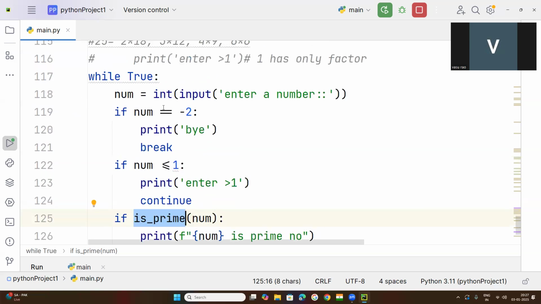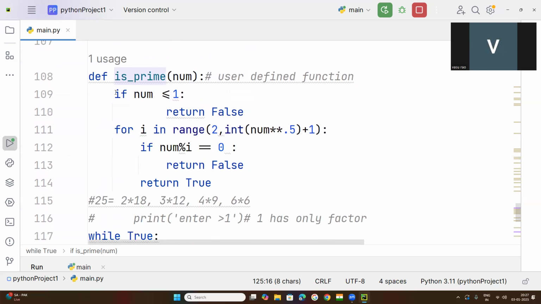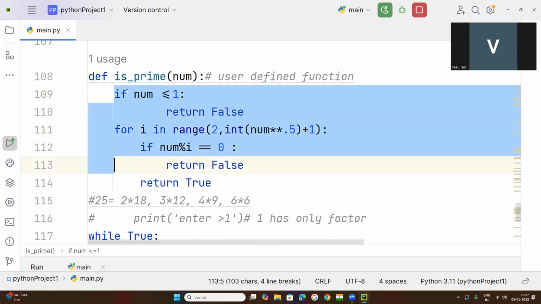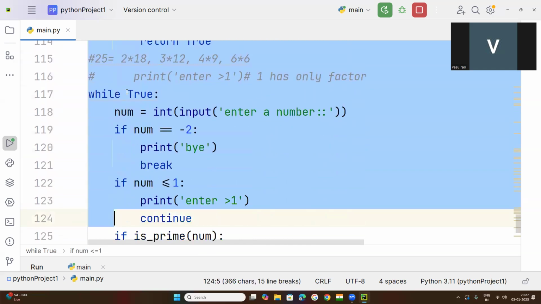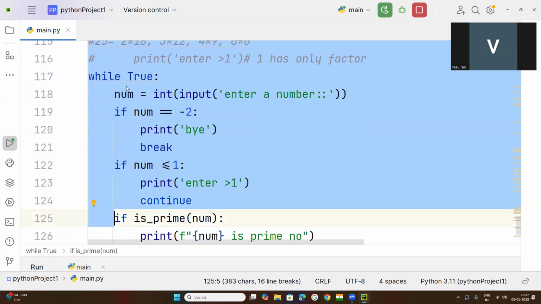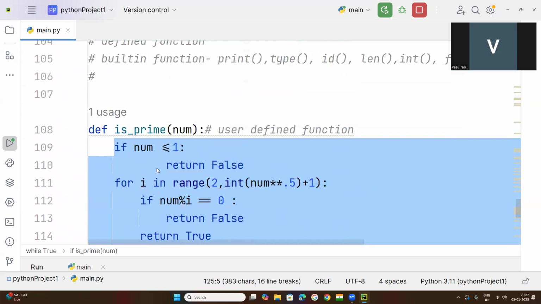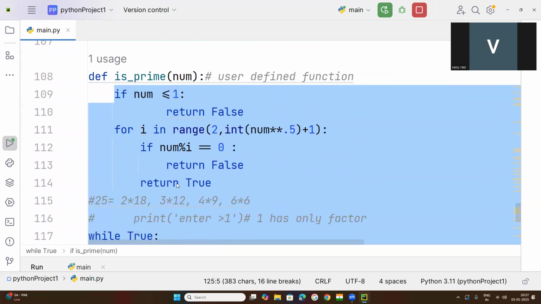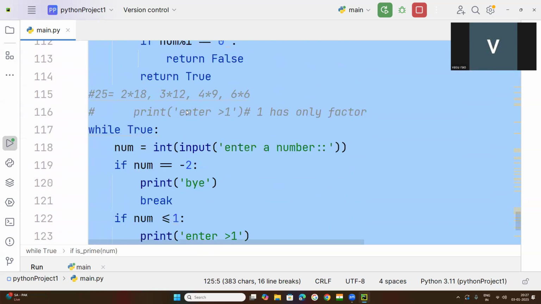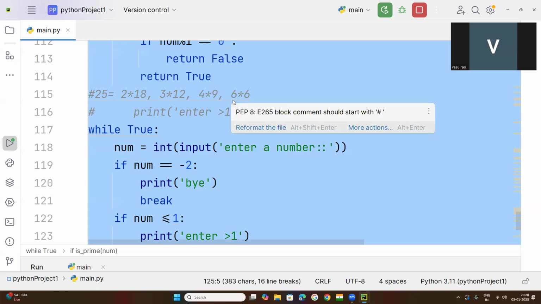So from here, the total lines of code, whenever you call that function, up to here. How many lines of code are written under is_prime? From line 109, first instruction, second, third, fourth, fifth, sixth, seventh. Lines 115 and 116 are comment lines, and these lines will not be read by your Python interpreter.